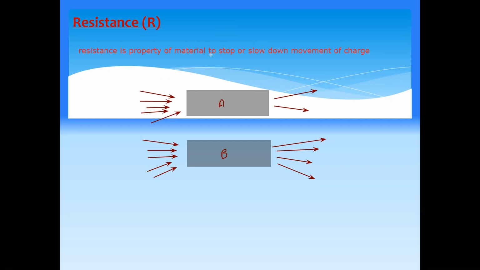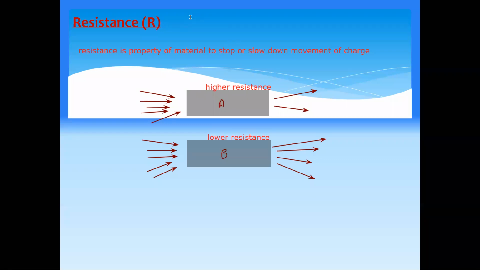So which material has a high resistance? A will have a high resistance, or it will have greater capability to stop the flow of the charges, whereas B has a lower resistance. So simply, resistance means the property of a material to stop the flow of the charges.